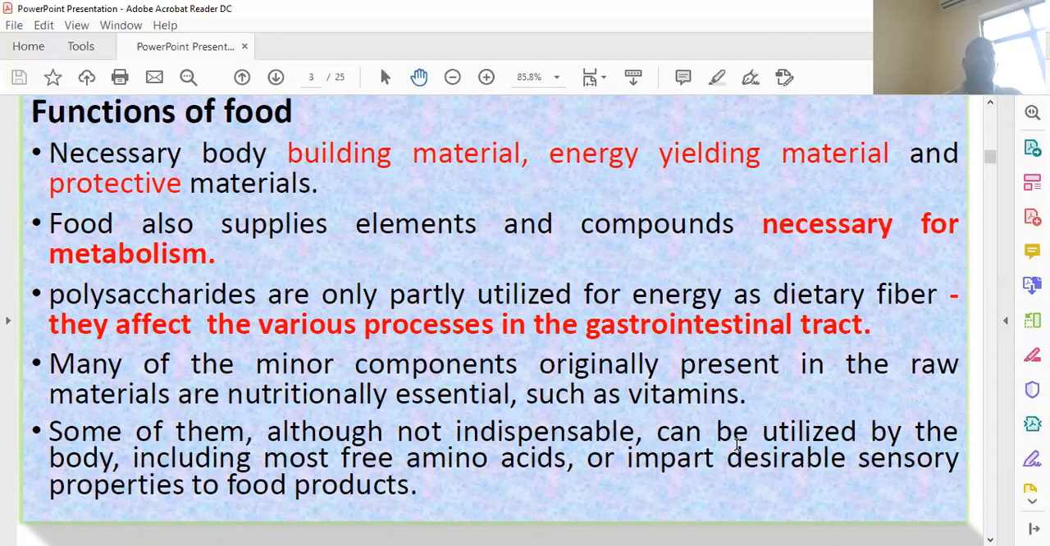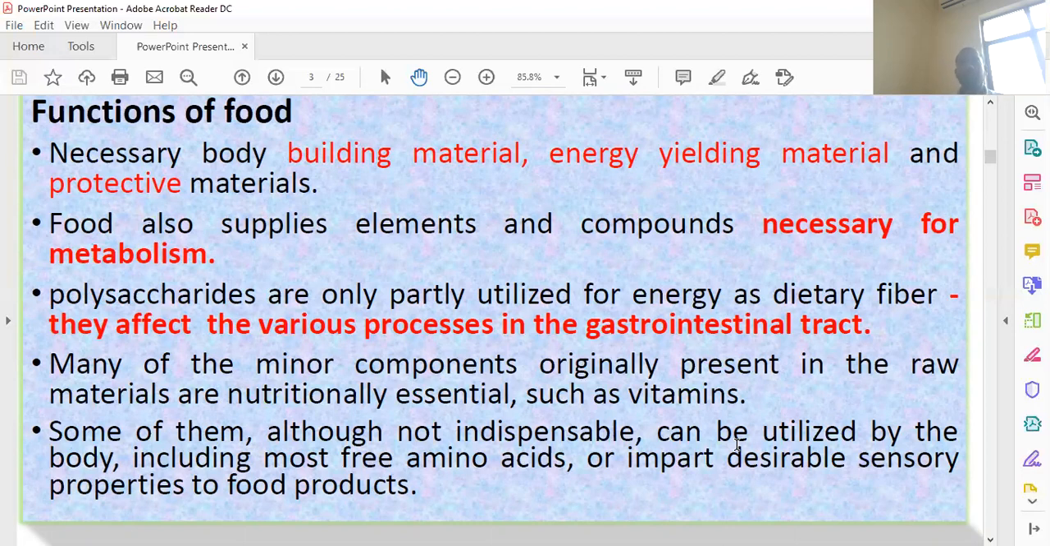So some parts of the food, such as polysaccharides, are not directly used for the production of energy, but they do not participate in any activity either. Their role is in the gastrointestinal tract during the process of digestion. So they are also called dietary fibers.